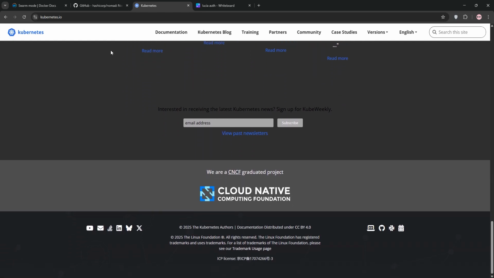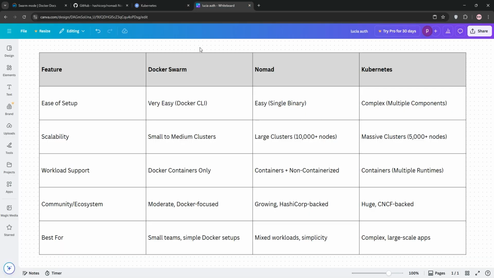Now, let's compare. Here's a quick chart to break it down. So, which is better? It depends. Choose Docker Swarm for small Docker-based projects where simplicity is key, and go with Nomad for diverse workloads or if you want a lightweight, scalable solution. Pick Kubernetes for large, complex apps with advanced automation needs.